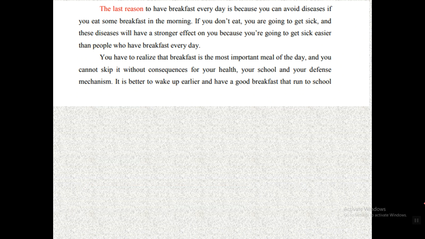The last reason, this is the last body paragraph. So what do you think? The body paragraph consists of three and a half lines. I think it's short. It's not that much. And I don't like the phrase the last reason. I like this way: to have breakfast every day is because you can avoid diseases if you eat some breakfast in the morning. What do you think?